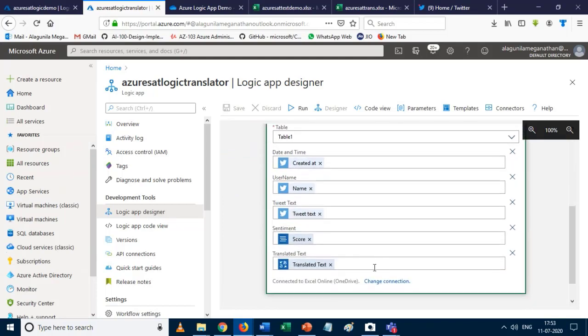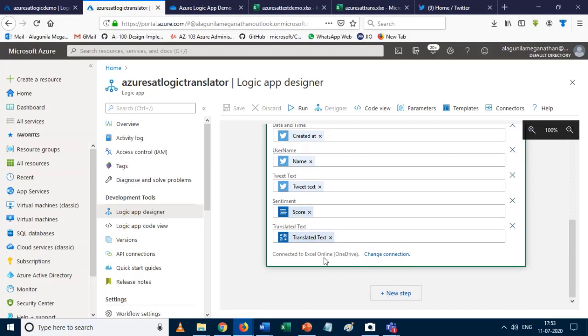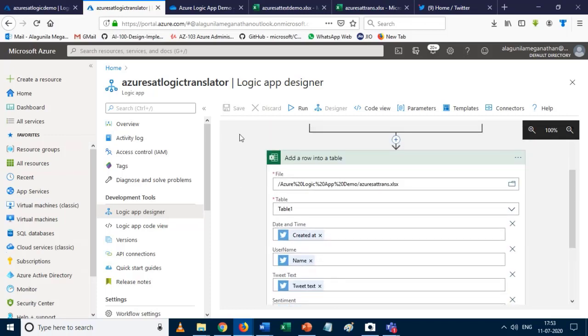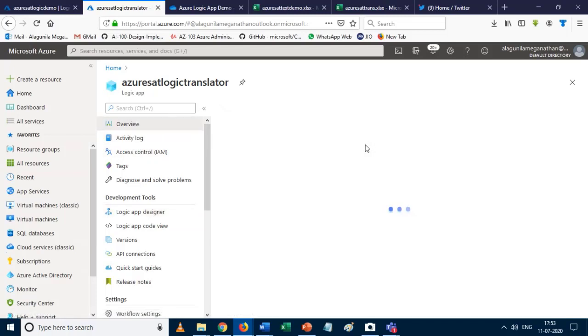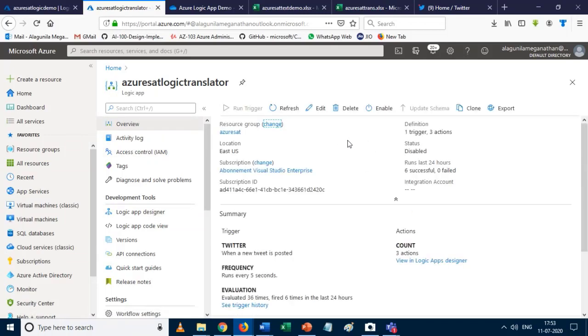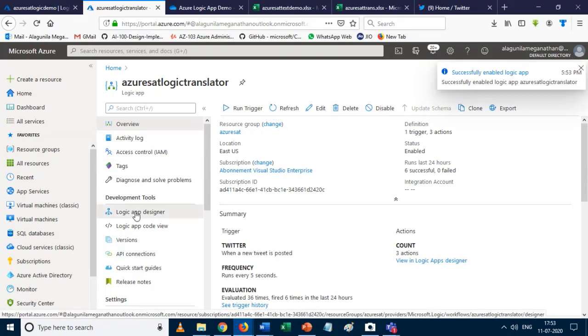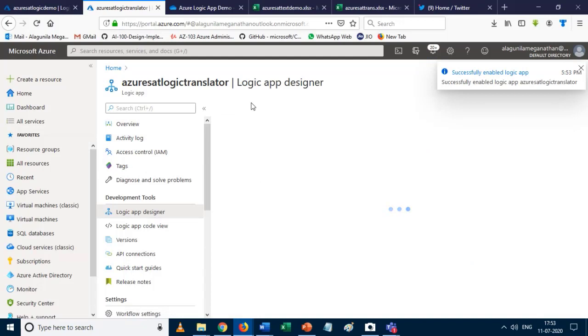Okay, so for this Excel file, I just connected. Let me check. Let's check the output. I just click on enable, and then I just run my flow.